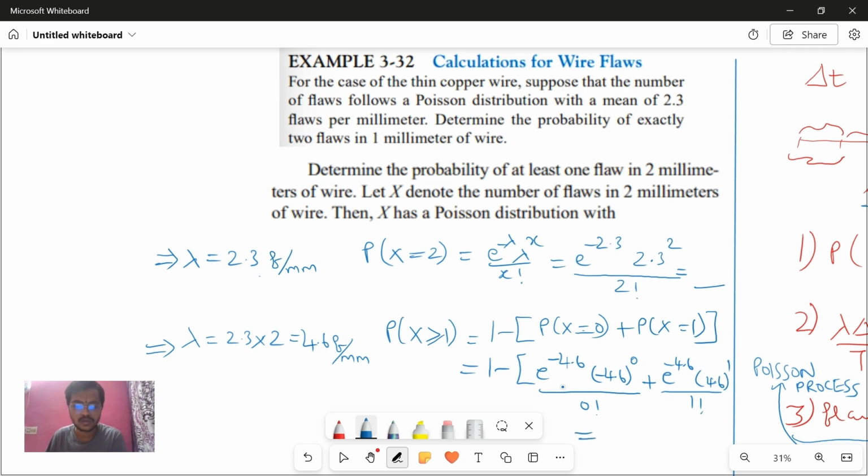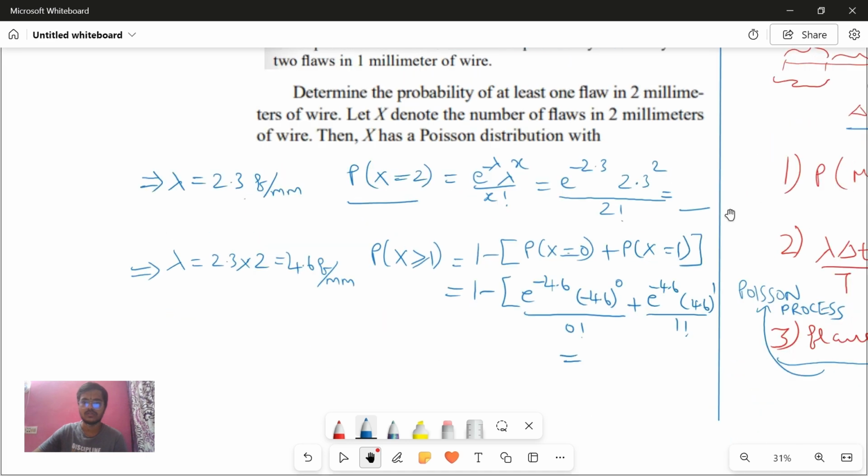So in this question, what important thing we saw: for one lambda, if they give it for 1 millimeter or 1 meter, whatever, in the question you have to see for what they're asking the probability of flaw. If they ask for the probability of flaw in the same unit as they gave the lambda, it is okay. You can directly calculate like this. But if they change the base unit, that is, if they change the average value, then you have to change accordingly. So that's all.